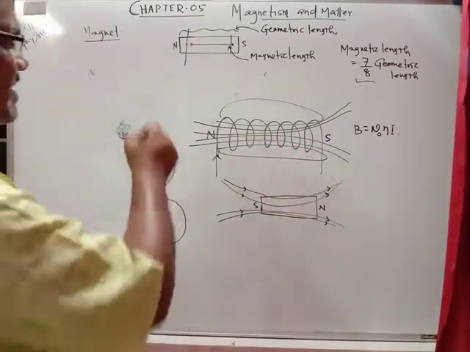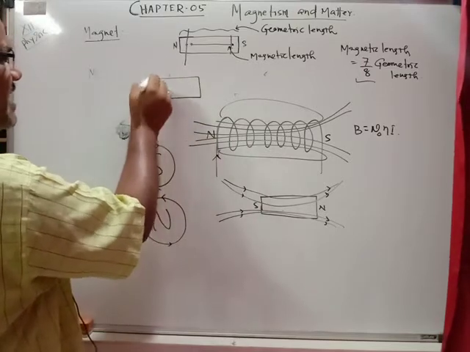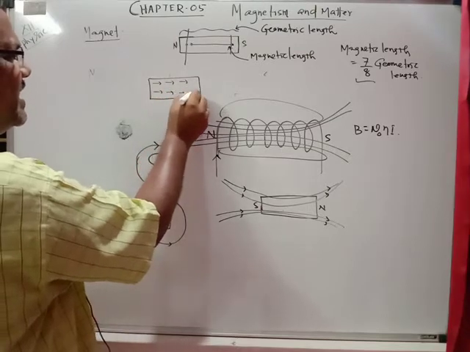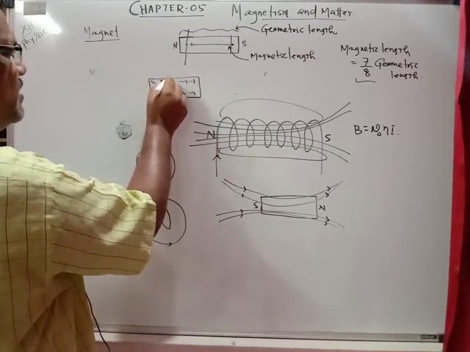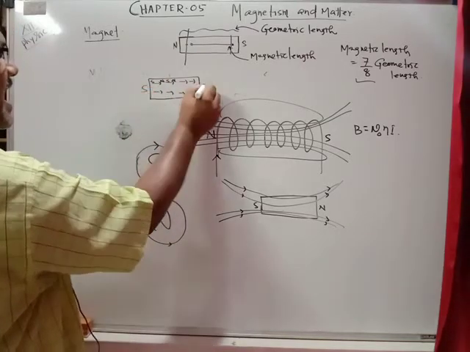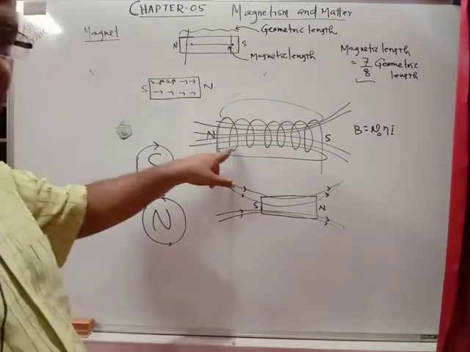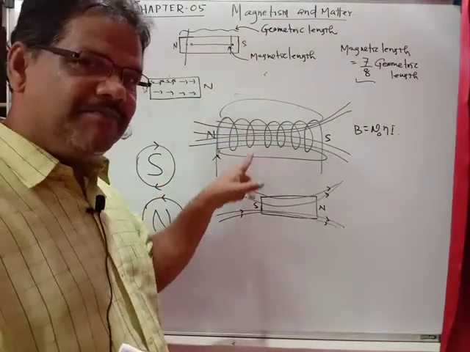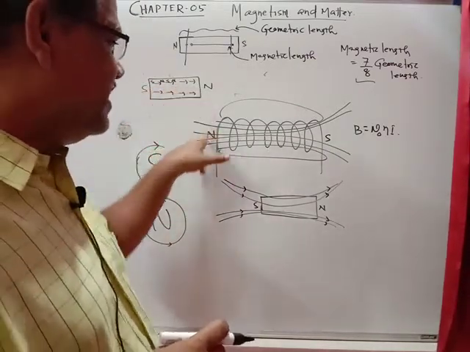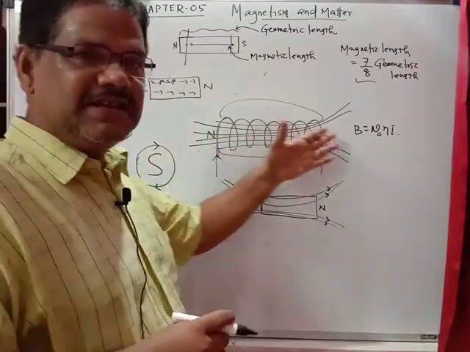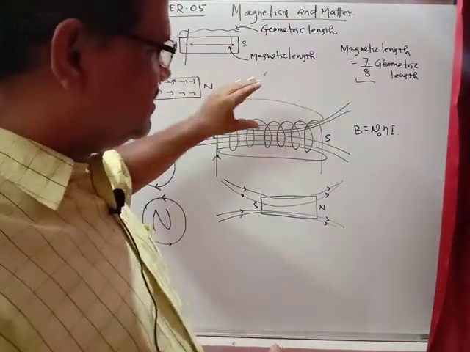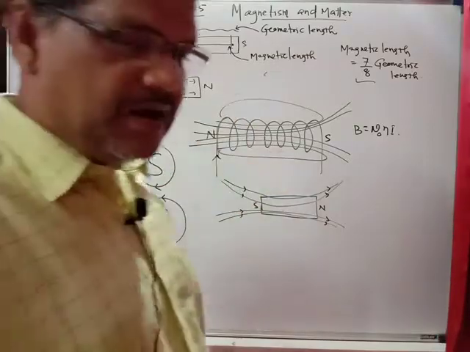As it is getting cancelled, in the case of the bar magnet, what happens here? The tiny magnets are arranged in this manner, that is south, north, and this north is getting cancelled, and the end effect you get is south, and the other is called north. In the same manner, all the turns of the coil of the solenoid will also be arranged in this manner, south, north, south, north, and at the end of the solenoid one side is the north and the other side is the south. So whatever properties you use for a bar magnet should be applicable for the current carrying solenoid.